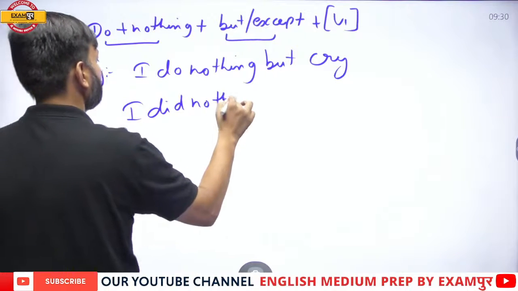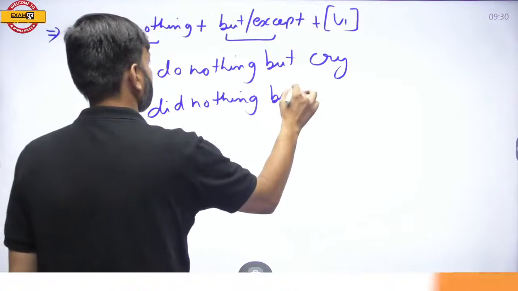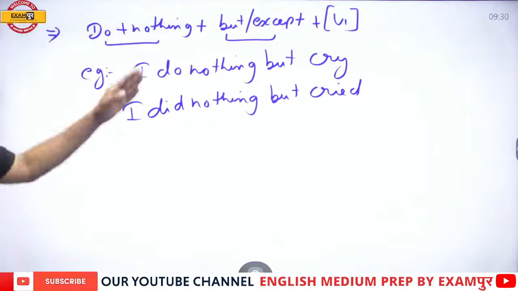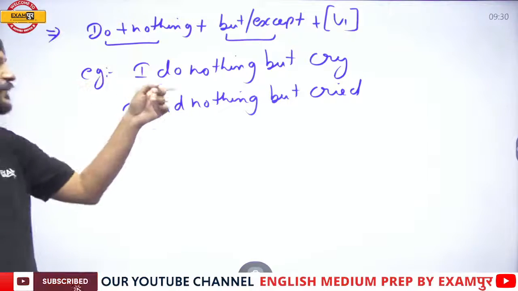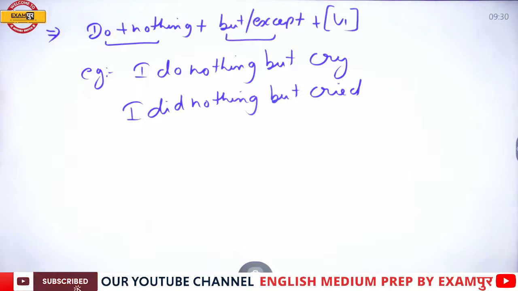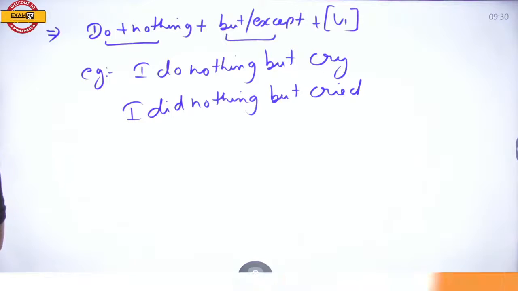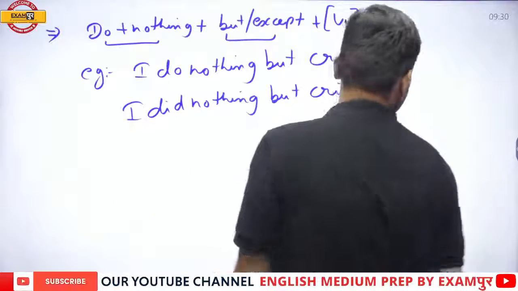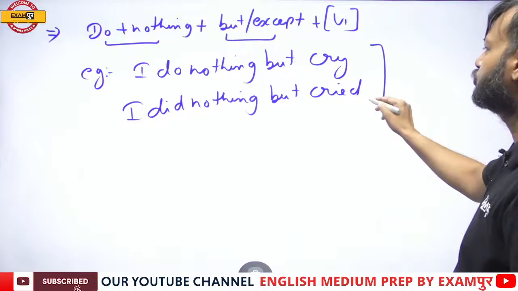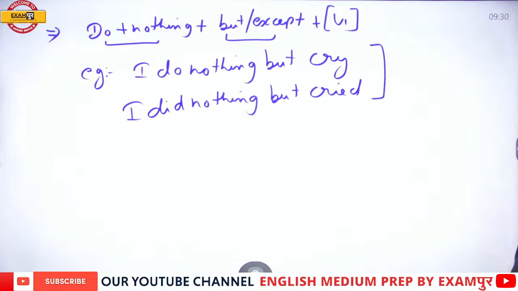I did nothing but cried. Now tell me, which sentence is wrong? Out of these two sentences, which sentence is wrong? I do nothing but cry. I did nothing but cried. Which sentence is wrong?